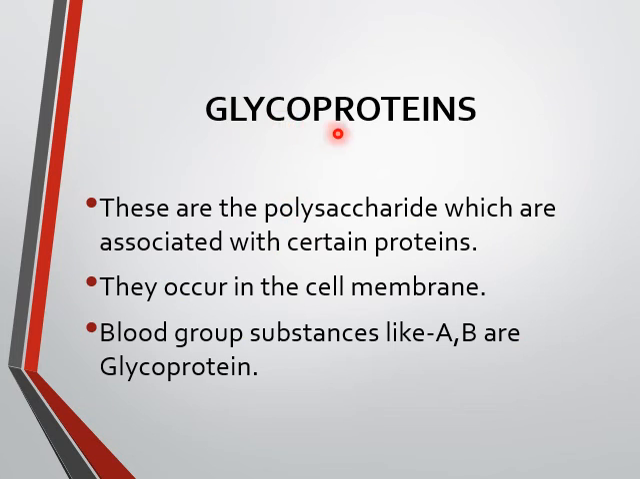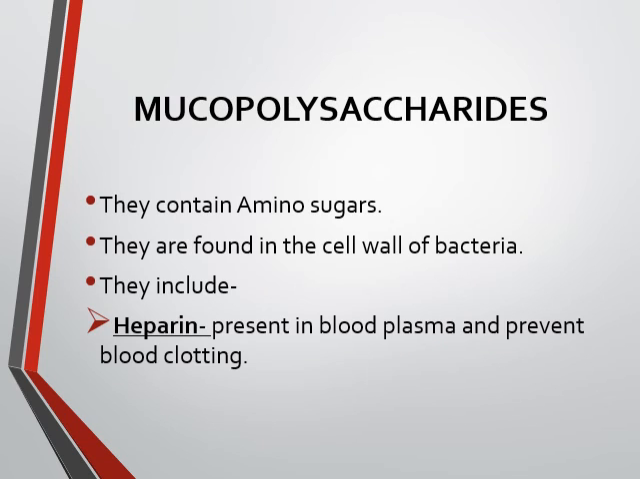Next are the glycoproteins. These are polysaccharides which are associated with some proteins and they occur in the cell membrane. Blood group substances like A, B are glycoproteins. Next are mucopolysaccharides. They contain amino sugar. They are found in the cell wall of bacteria, or you can say in prokaryotic cells. They include heparin. What is heparin? That is an anticoagulant. It is present in the blood plasma and prevents blood clotting.